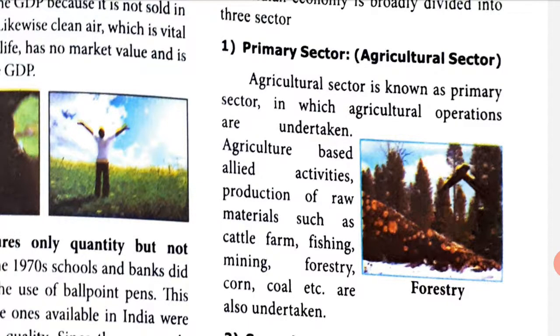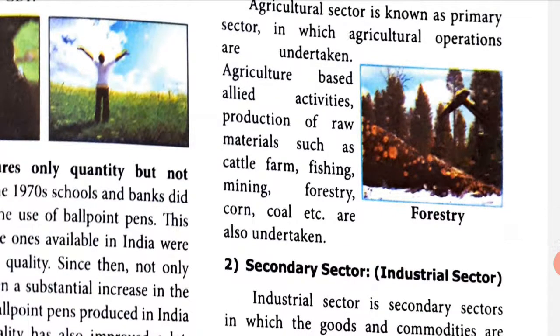Agriculture based allied activities, that means agriculture is also supportive of certain other industries. Raw materials are needed, such as cattle farm, fishing, mining, forestry, corn, coal, etc. They also come under agricultural operations.